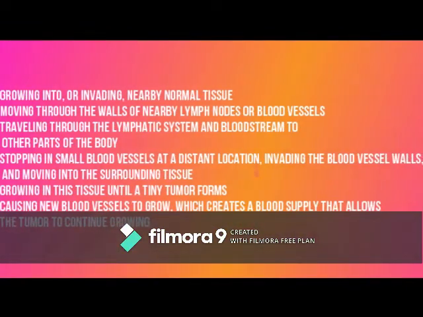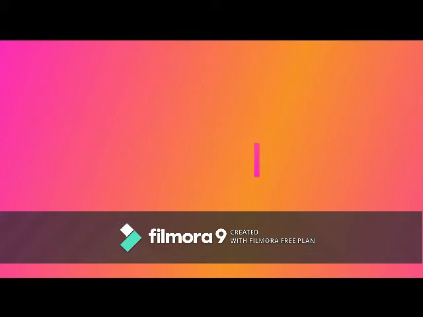invading nearby normal tissue, moving through the walls of nearby lymph nodes or blood vessels, traveling through the lymphatic system and bloodstream to other parts of the body, stopping in small blood vessels at a distant location, invading the blood vessel walls and moving into the surrounding tissue, growing in this tissue until a tiny tumor forms, causing new blood vessels to grow, which creates a blood supply that allows the tumor to continue growing.